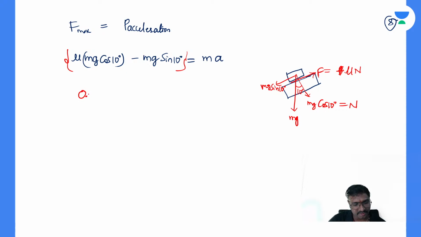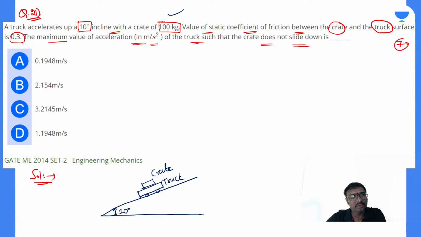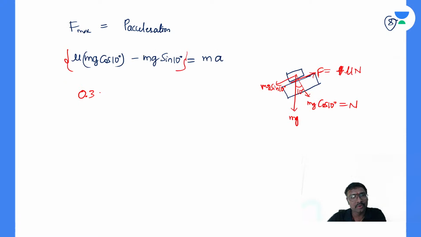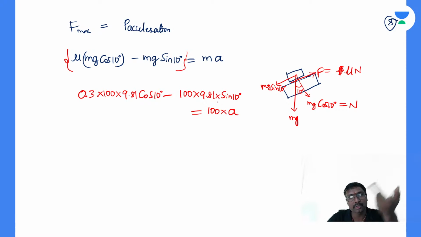The coefficient of friction mu is given as 0.3. So 0.3 into m, which is 100 kg, and g is 9.81, into cos 10, minus m is 100 kg and g is 9.81 into sin 10, is equal to m is 100 kg into the acceleration. So the 100 cancels everywhere. Therefore what acceleration will you get, in meters per second square?